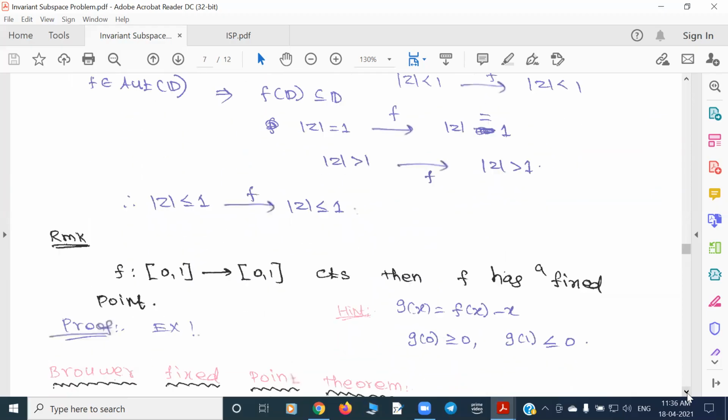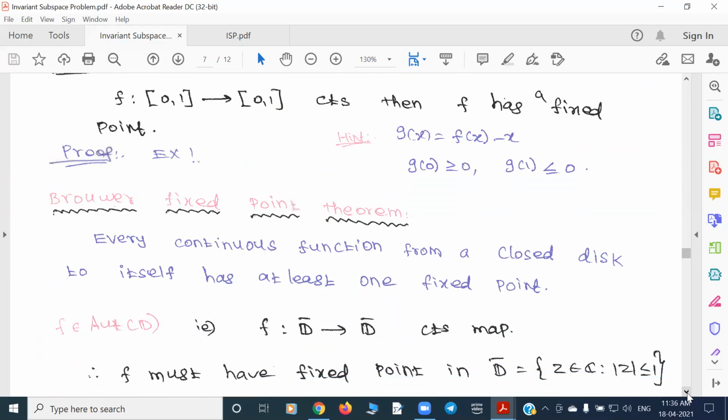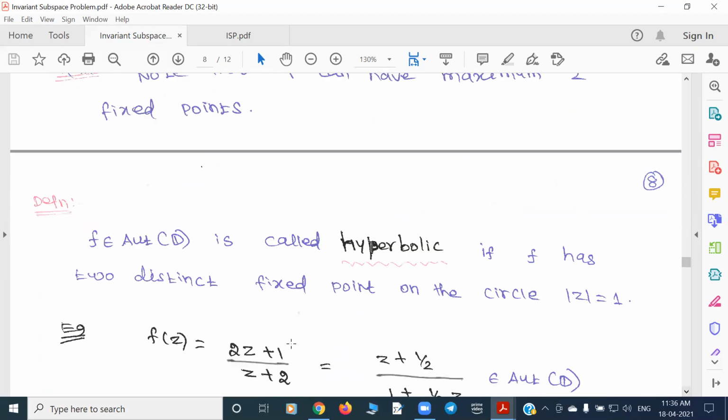But suppose both fixed points are not only in the closed unit disk, but on the circle, that is, modulus of z equal to 1. In that case, we'll call it a hyperbolic map.